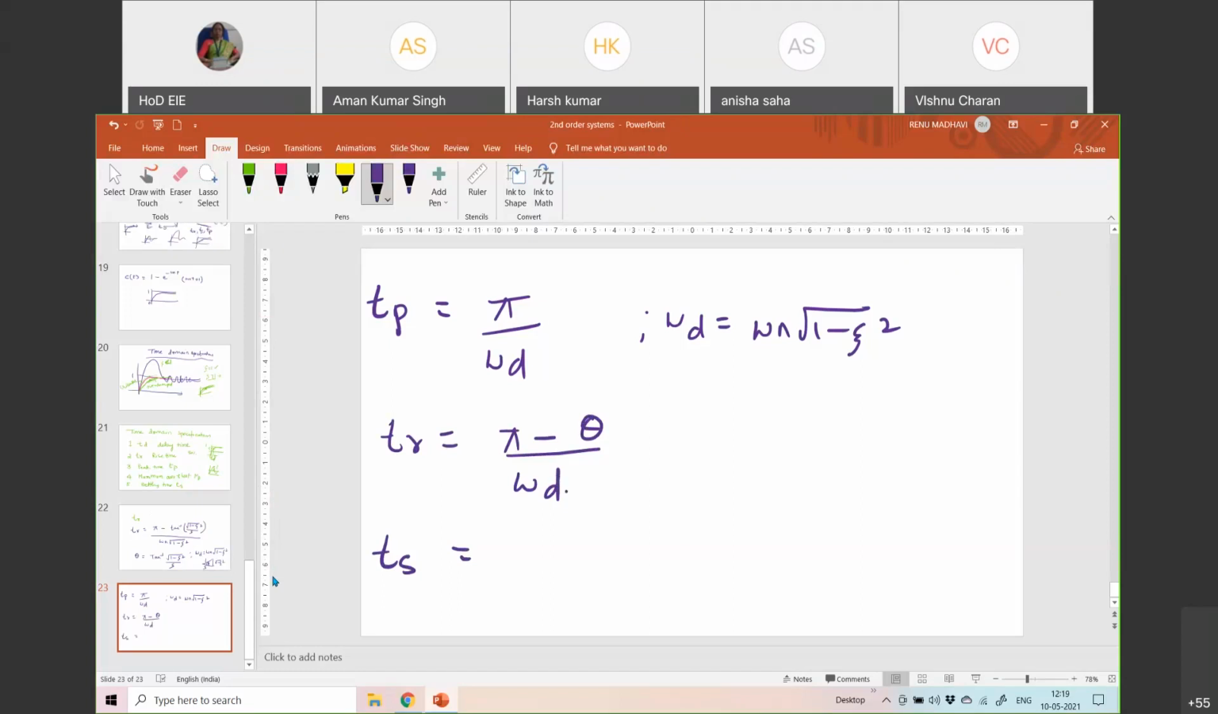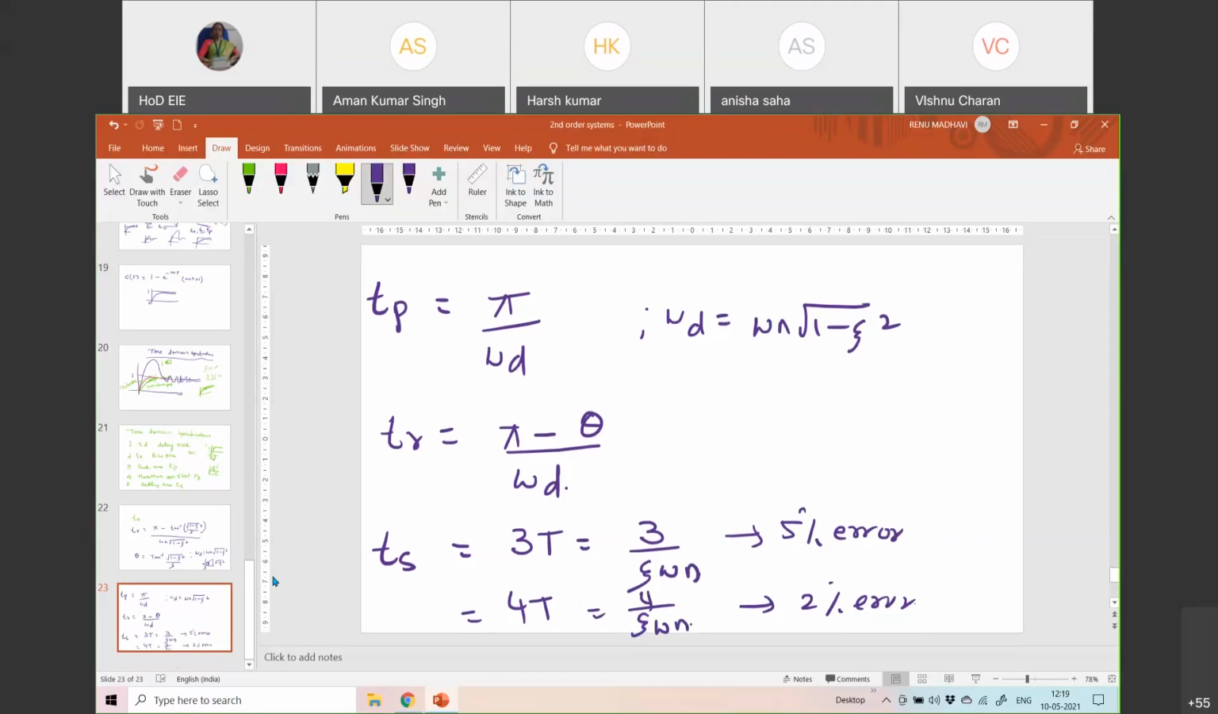Settling time can be 3T, where T is 1 by zeta omega n, or 4T. Why is it 3T? It is 3T for 5% error or tolerance, and 4T for 2% error. Based on what was asked in the problem, we should be able to choose here.